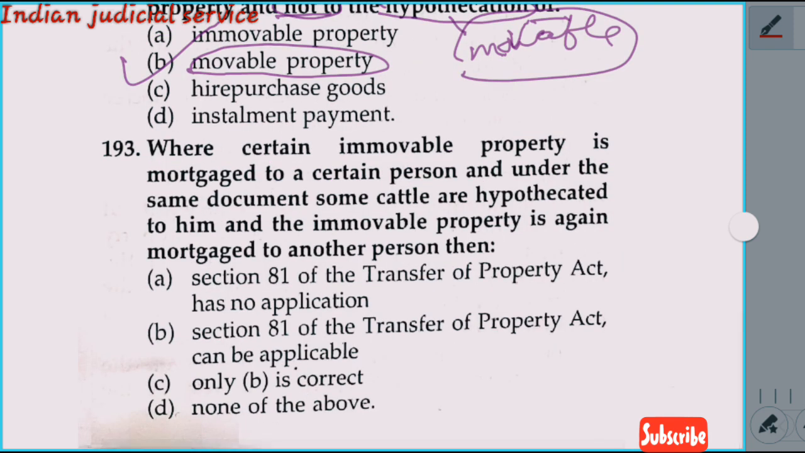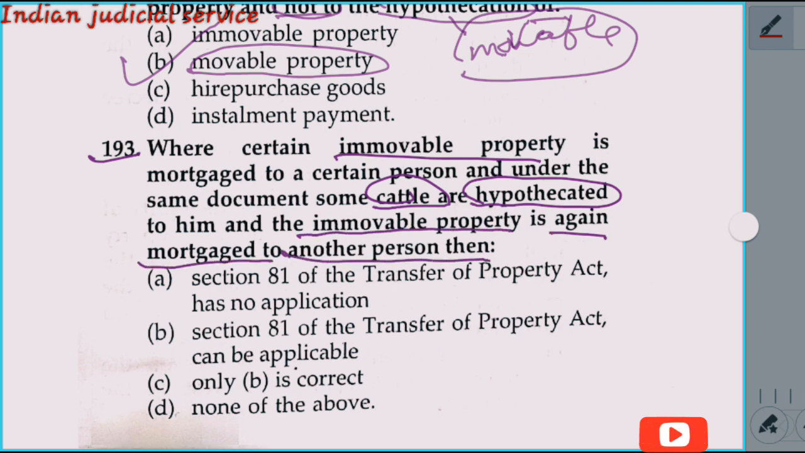Now question number 193. Where a certain immovable property is mortgaged to a certain person under some document, some chattels are hypothecated to him, and the immovable property is again mortgaged to another person, then: Option A, section 81 of the Transfer of Property Act has no application. Option B, section 81 of the Transfer of Property Act can be applicable. Option C, only B is correct. Option D, none of the above.